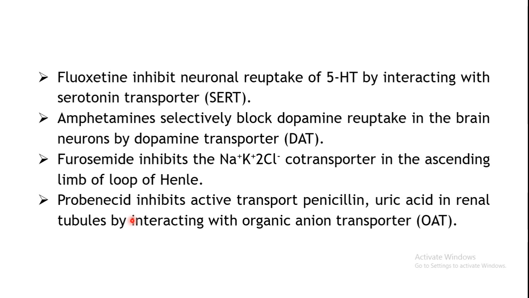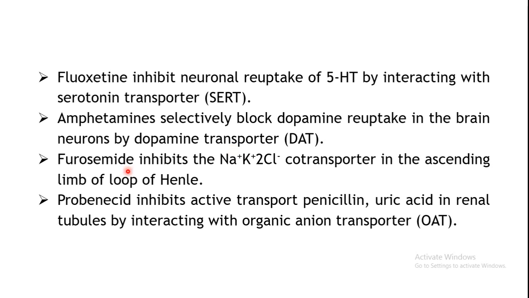Okay, so these are some of the examples. Fluoxetine inhibits the reuptake of 5-HT. The 5-HT which is released in the cleft is prevented from re-entering the axon by inhibiting this particular transporter, the serotonin transporter, which is specifically meant for reuptake of 5-HT. So it can be inhibited by fluoxetine. Then amphetamines can selectively block dopamine reuptake in the brain by acting on the dopamine transporter. So specific drugs can act on specific transporters.